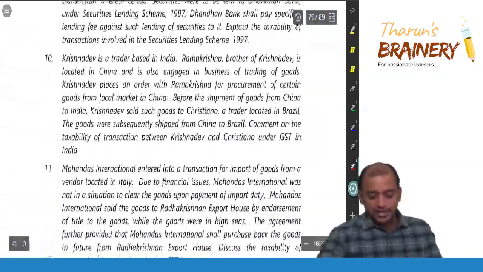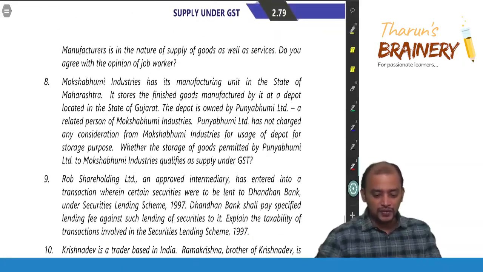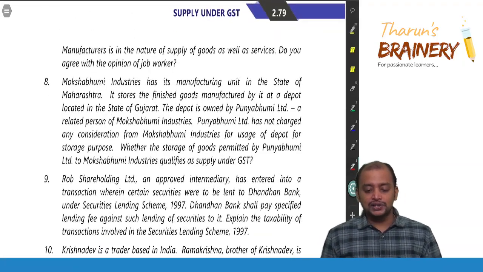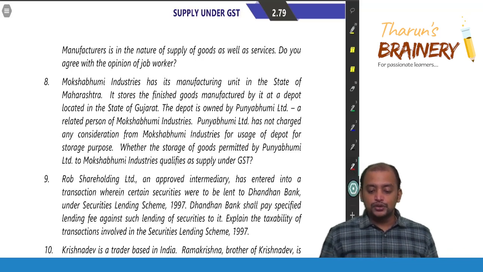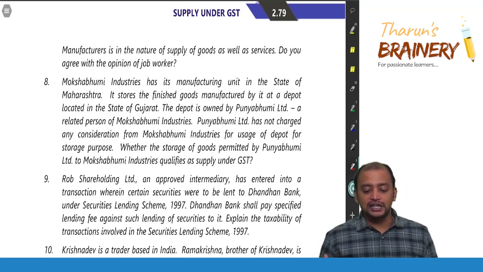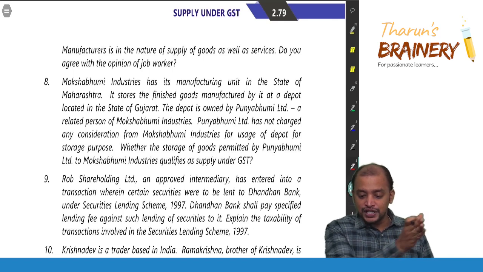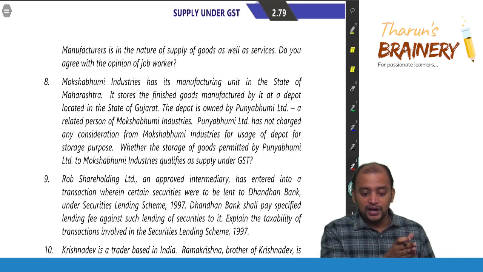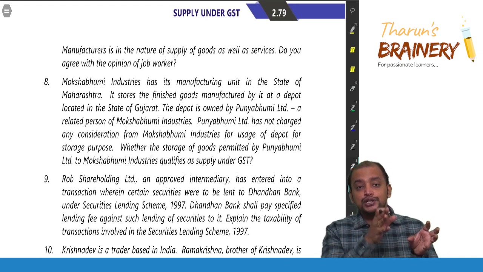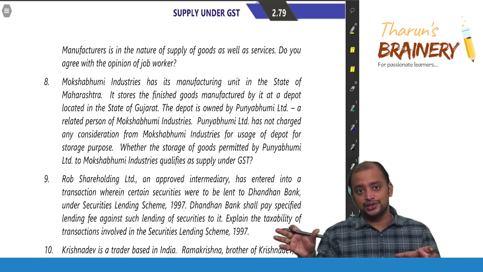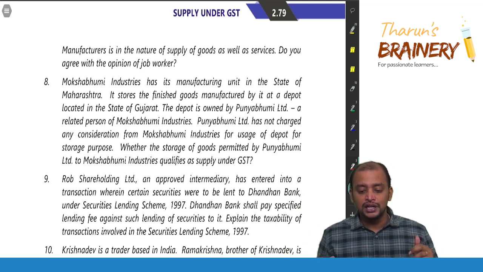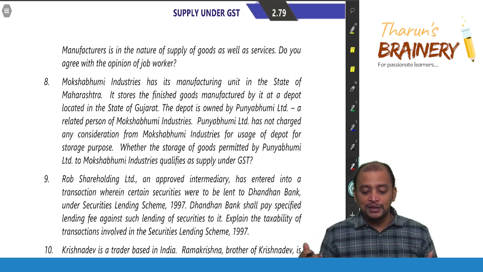Now look into question number 8. Mokshbhumi Industries has its manufacturing unit in the state of Maharashtra. It stores the finished goods manufactured by it at a depot located in the state of Gujarat. So finished goods is manufactured by it in Maharashtra, and it will be stored in Gujarat. So there will be Maharashtra registration and Gujarat registration. So two registrations.